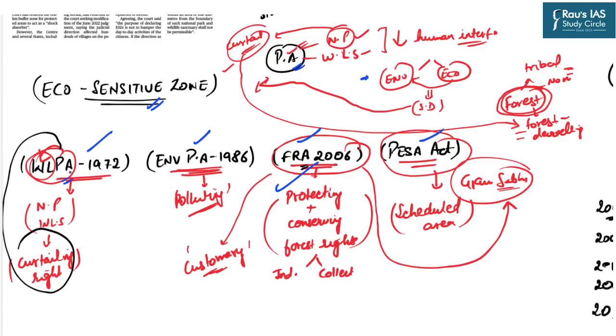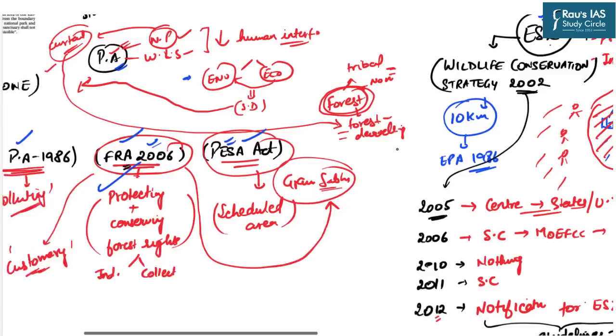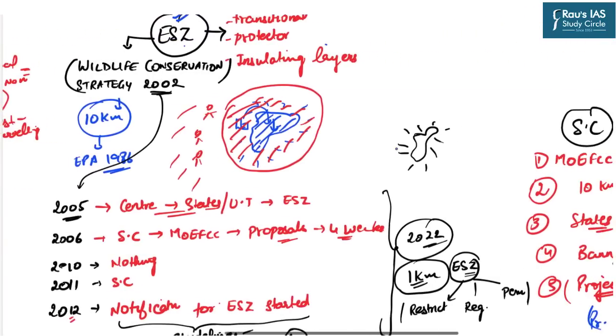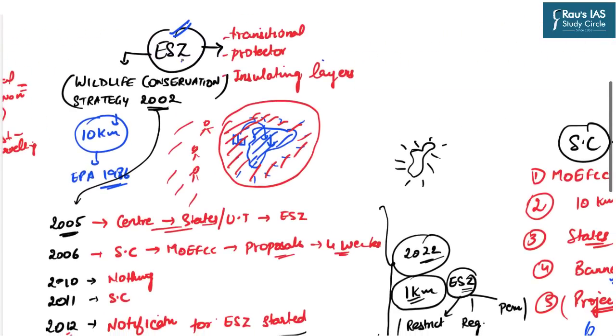For example, the Wildlife Protection Act had a rights-negative approach. On the other hand, the Forest Rights Act as well as the PESA Act take a rights-positive approach. After this, we discussed the broad aim of ecologically sensitive zones, under which strategy they came into existence, and under which law they have to be notified.